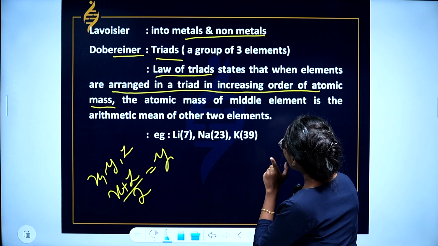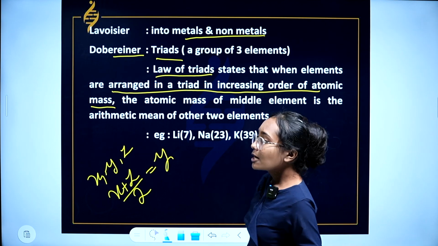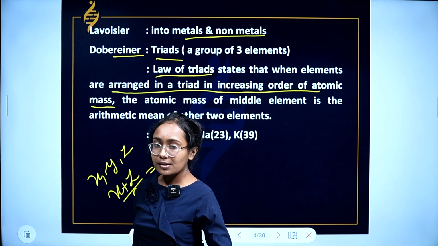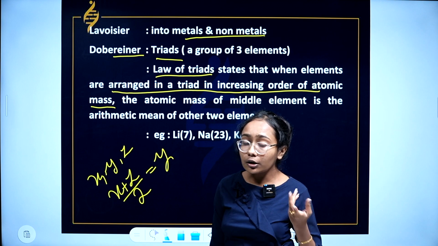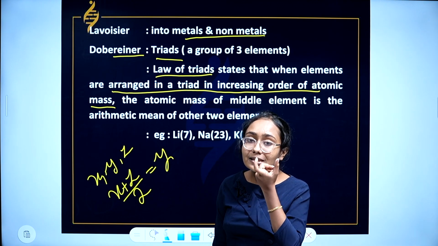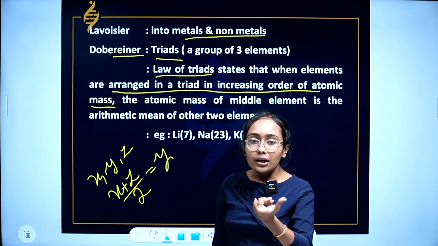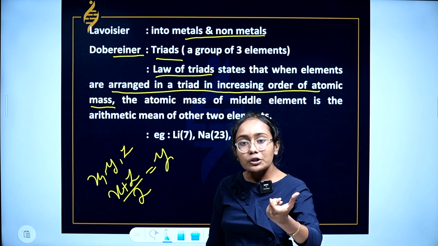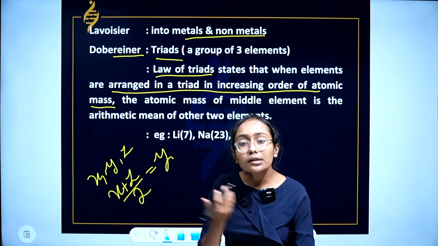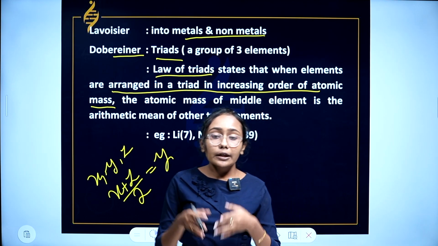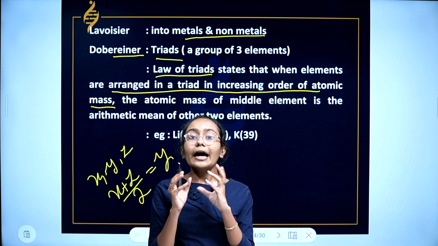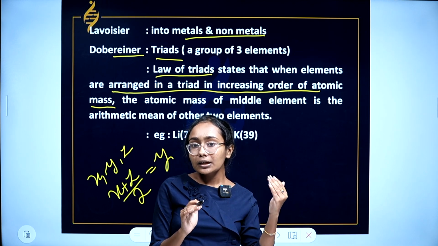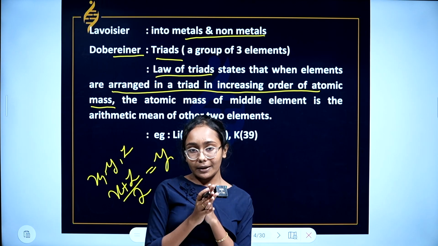So the law of triads states that when three elements are called a group of three, which means a triad, and the elements are arranged in increasing order of atomic mass, the atomic mass of the middle element is actually the arithmetic mean of the first and last element.